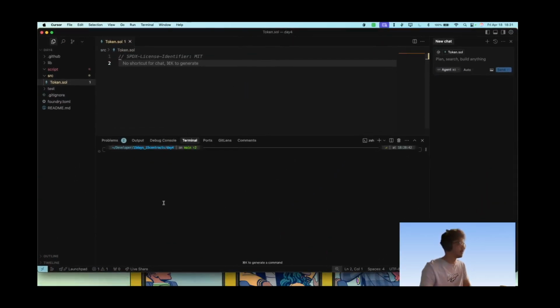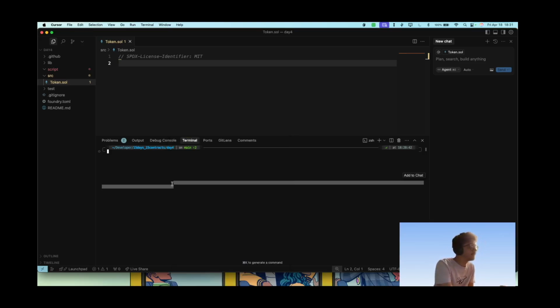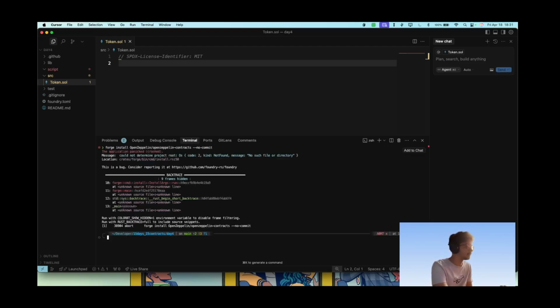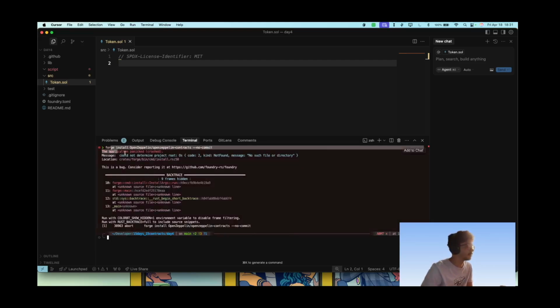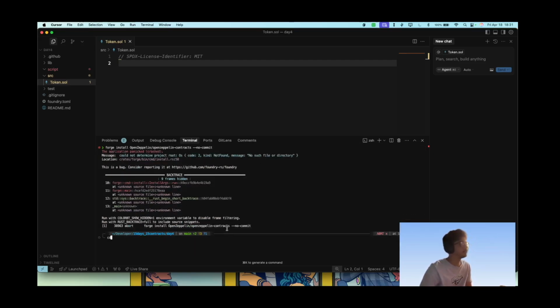Okay, so let's use the command of forge install, and let's go for that, and let's see, no commit. Okay, that's cool. What happened here? Could not determine the root folder, no such file or directory. Okay, what happened here? Slash no commit. Could not determine, consider reporting to... okay, this could be an error that I was basically stuck at.